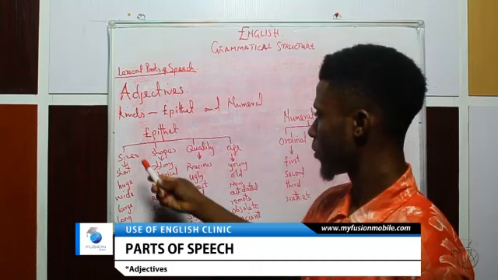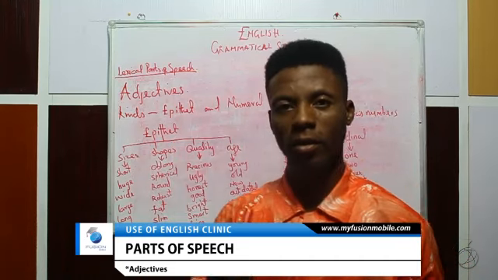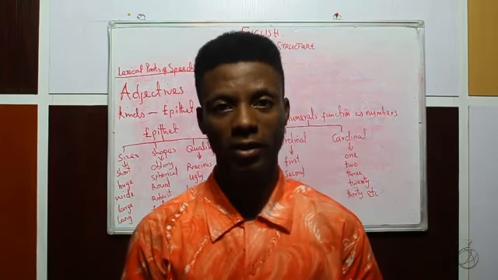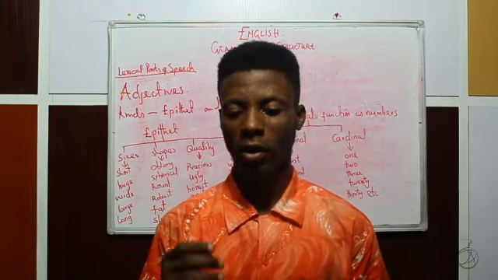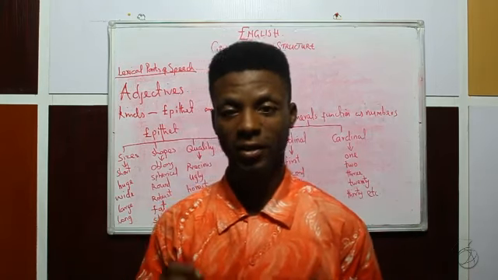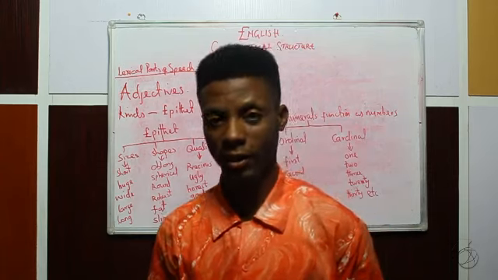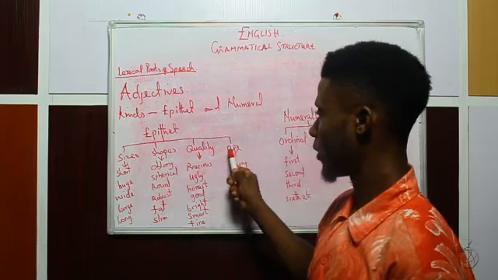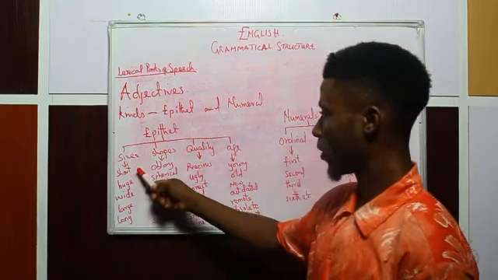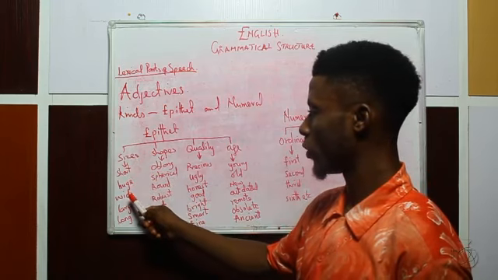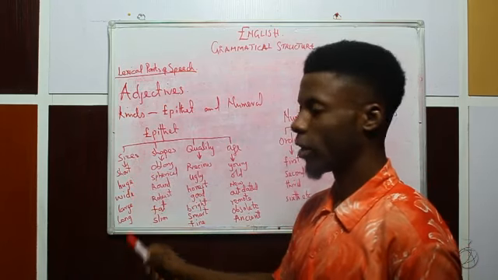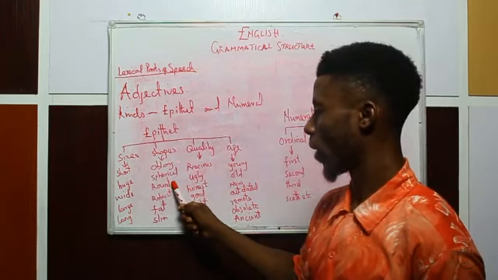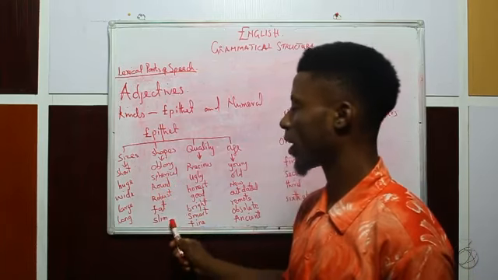On the board is a diagram that shows the epithet kind of adjectives, inclusive of the sizes, shapes, qualities, and ages. Let us take a look at them. We have sizes, shapes, qualities, and ages. Under sizes, we have short, huge, wide, large, long. Under shapes, we have oblong, spherical, round, robust, fat, and slim.